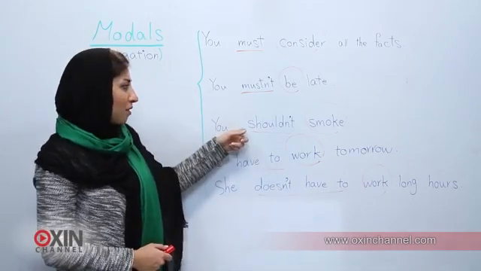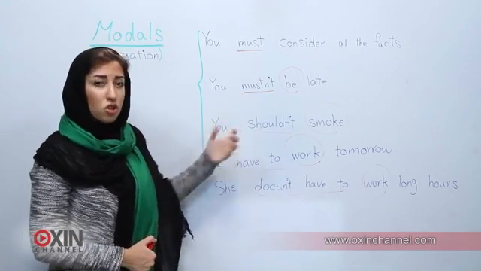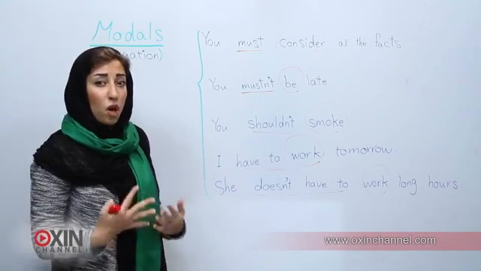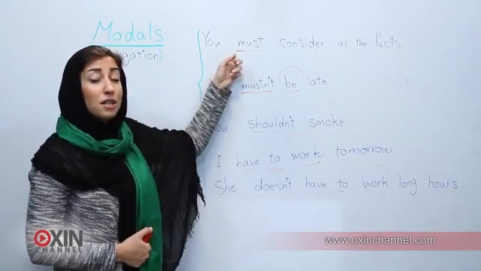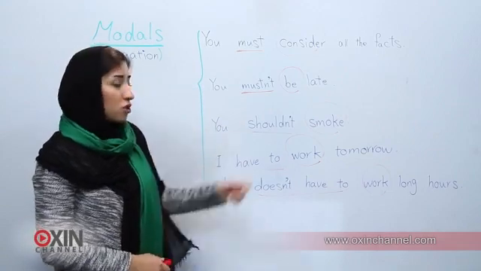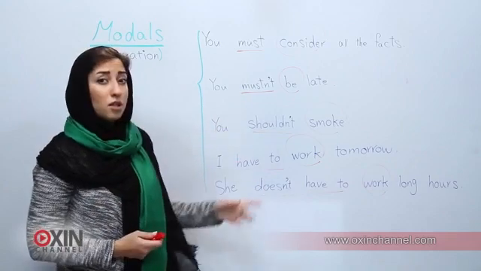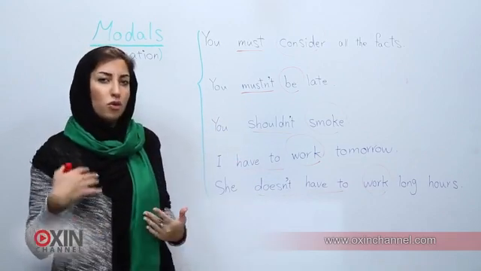Now, you might think that these have the same meanings, but when you use should in a sentence, you're just giving your suggestion. Whereas when you use must in a sentence, it is very strongly recommended. You shouldn't smoke means if you don't smoke, it is better for you. This is a kind of sentence that you might hear from your doctor or someone who cares about you a lot.